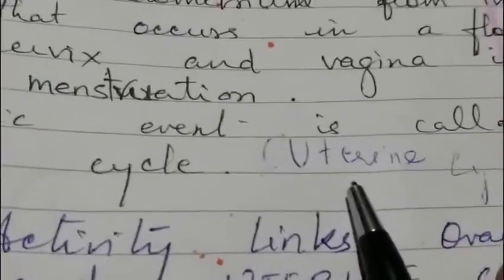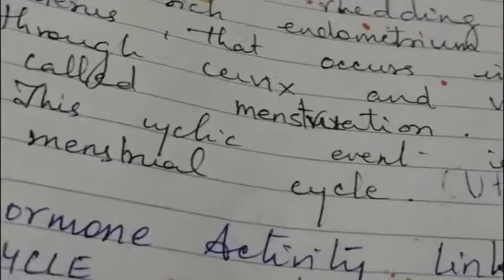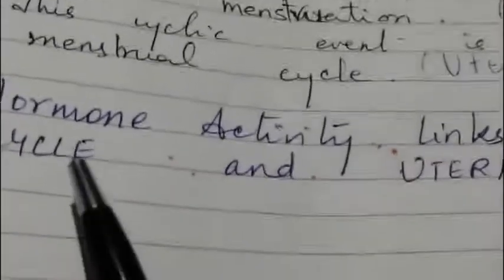Now there is a hormonal link that connects your ovarian cycle. We have discussed in the previous class the growth of follicles from primary to Graafian follicles and their release, their ovulation. So there is a hormonal activity which links your ovarian cycle and your uterine cycle. Let's see that.